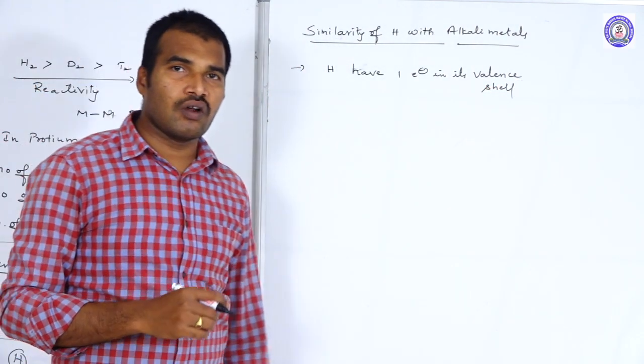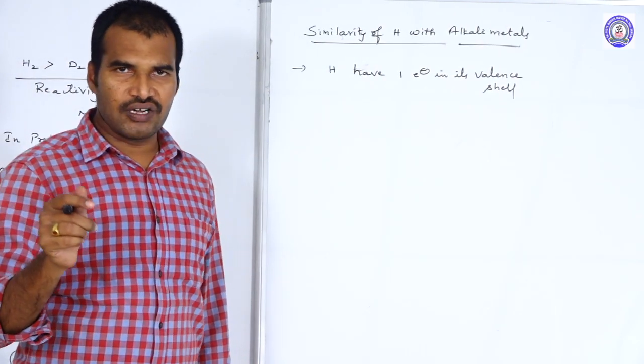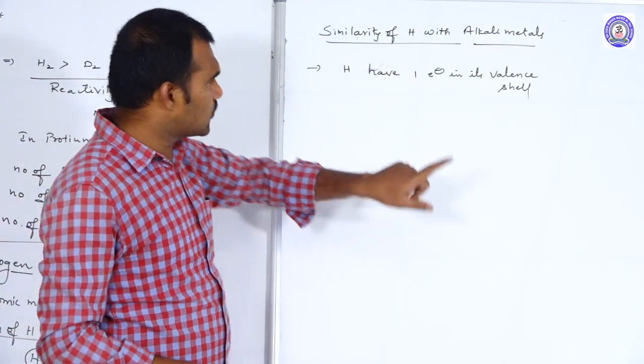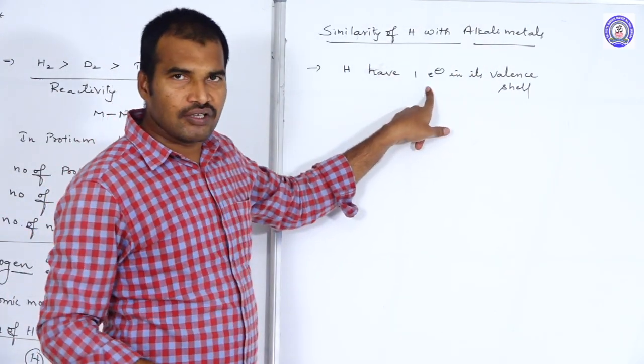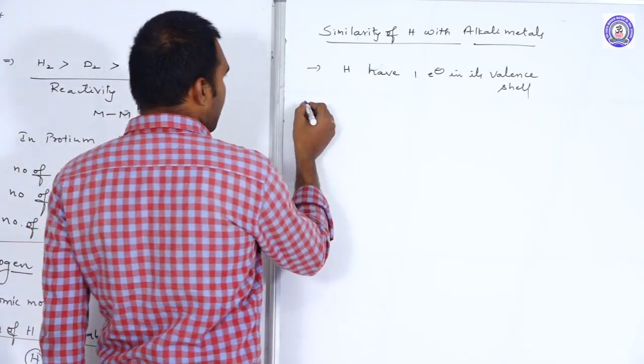What is the general electronic configuration of alkali metals? ns1. That means the valence shell has how many electrons? One valence electron. Like alkali metals, hydrogen also has one electron in the outermost shell. That is one similarity.